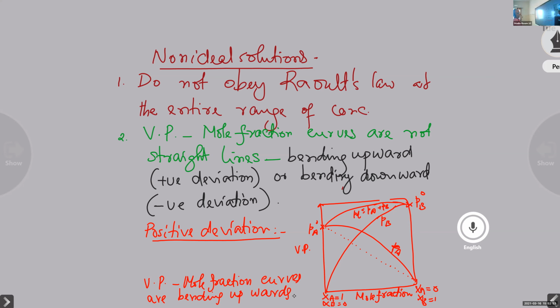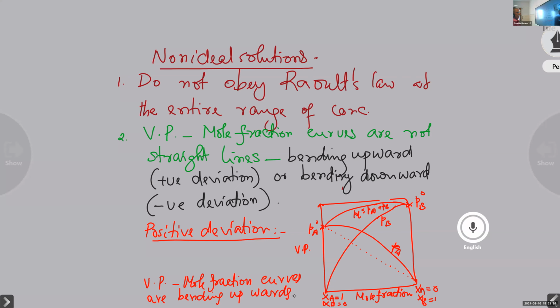Then the graph is like this, bending upward. We must draw the labeled diagram. Labeled means we have to mention all the points: XA equal to 1, XB equal to 1, PA0, PB0, PA curve, PB curve, and the P total curve also. All the curves will be bending upward. After drawing this graph, below that you can write that the vapor pressure mole fraction curves are bending upwards.